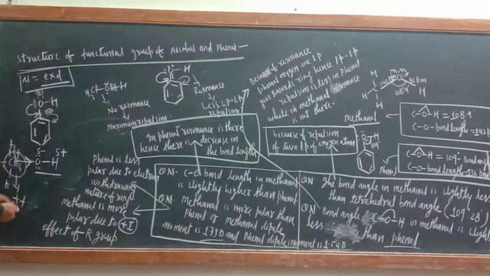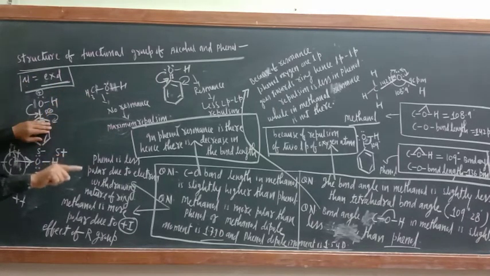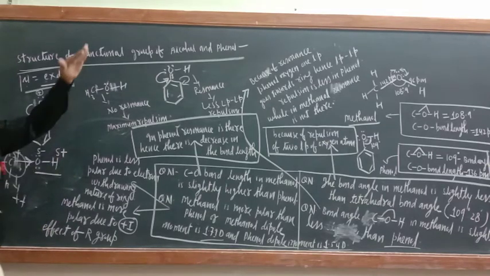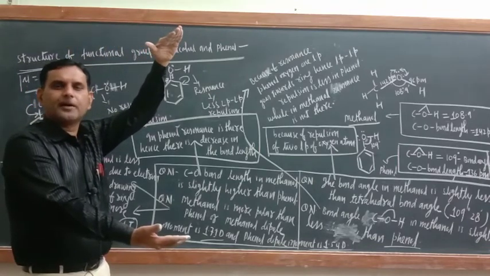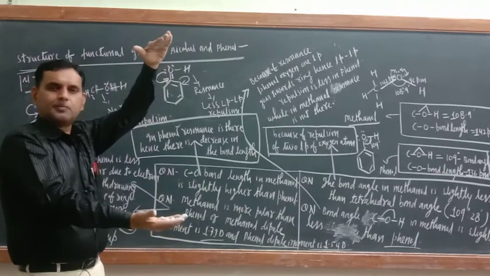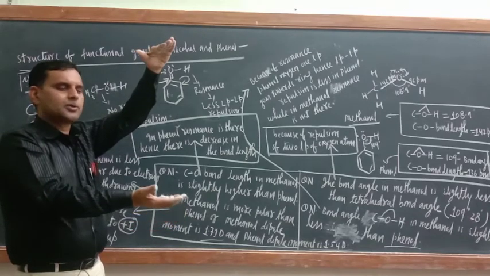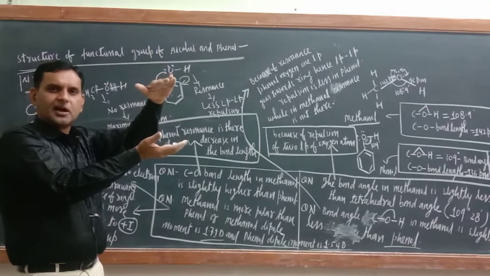So try to understand here. Suppose the ring is not here. Then this would be negative and carbon would be positive. Correct? Now here oxygen is going from negative to positive, and carbon is going from positive to negative. So is the gap bridging or not? The gap is decreasing. Earlier two extreme cases were there, one positive, the other negative. Now positive is going towards the negative side, and negative is going towards the positive side. So the gap is decreasing or not?